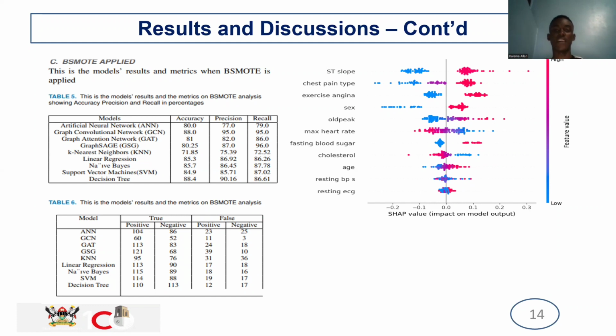That means that the model uses this feature, and others like old peak, chest pain and exercise angina, to come up with a prediction.